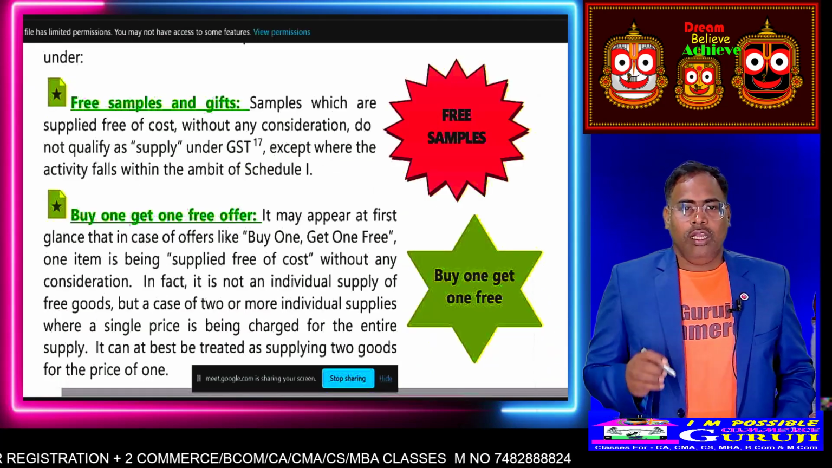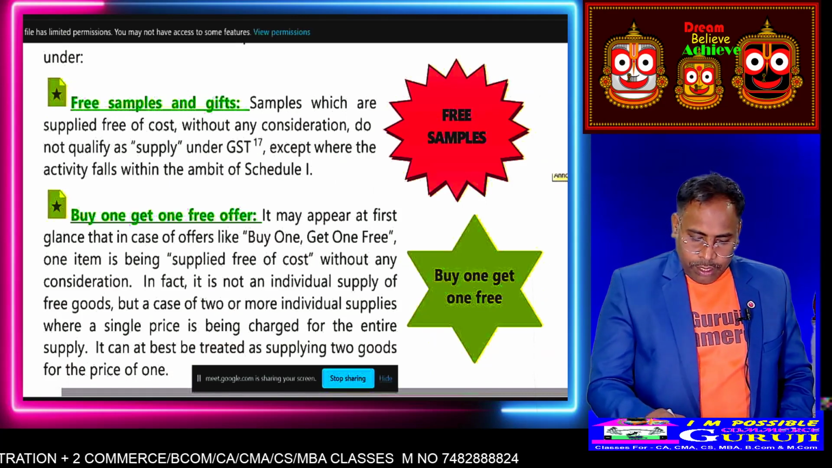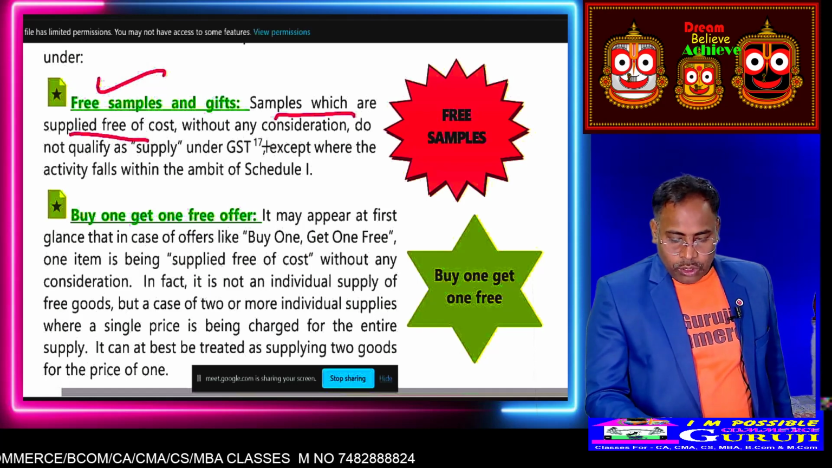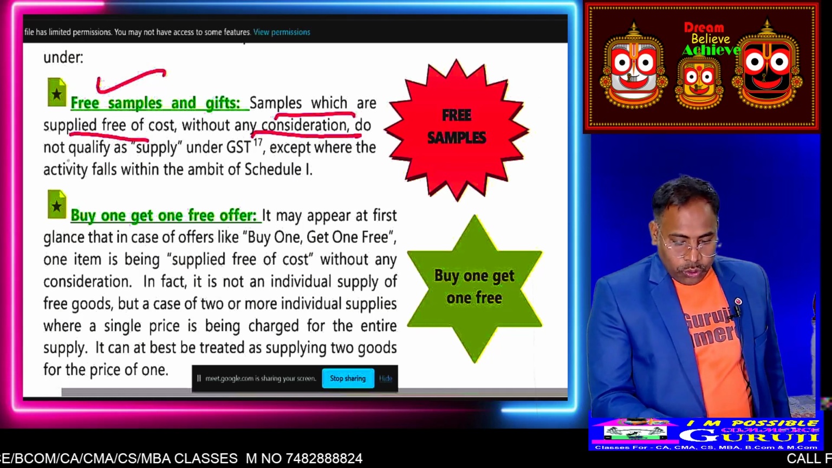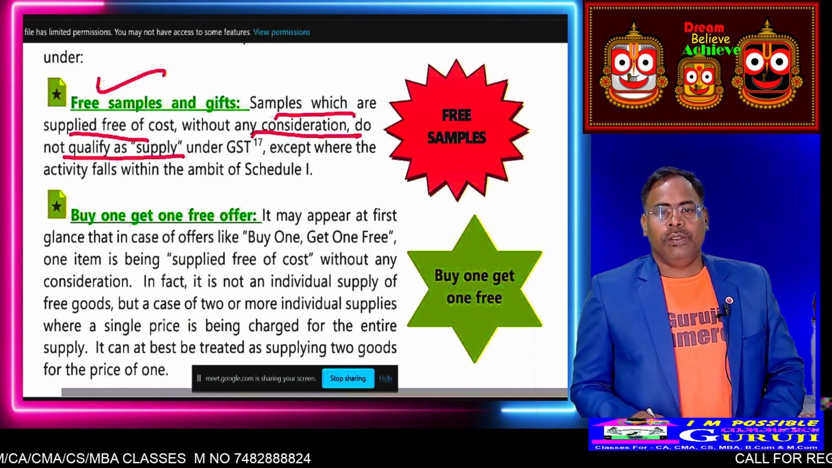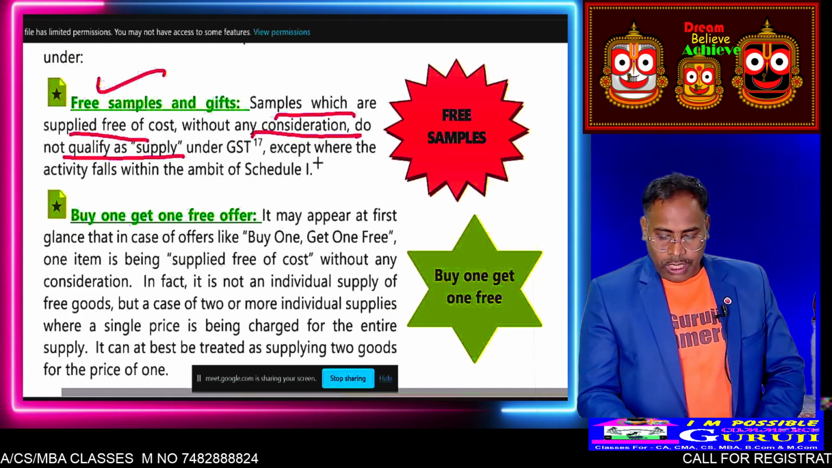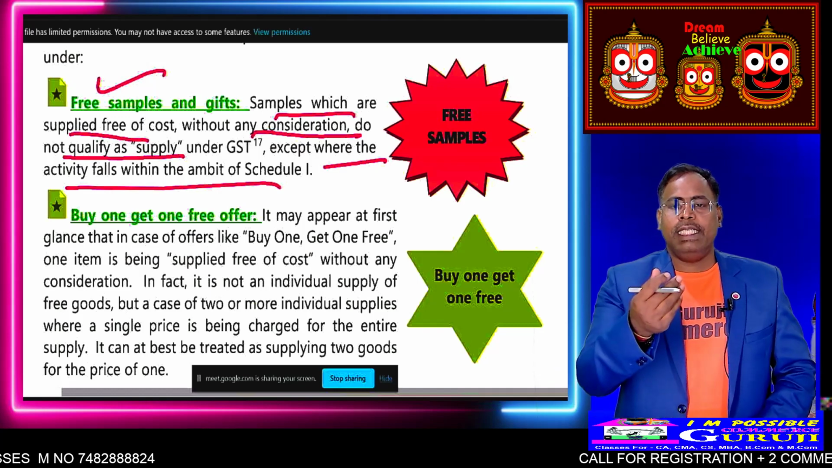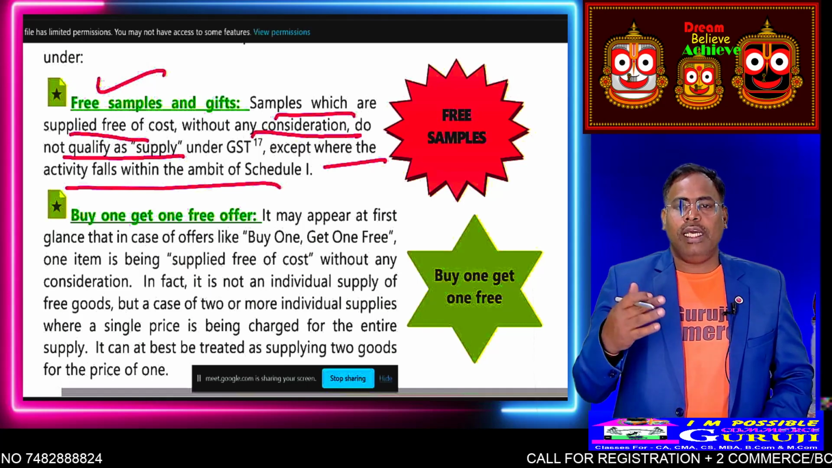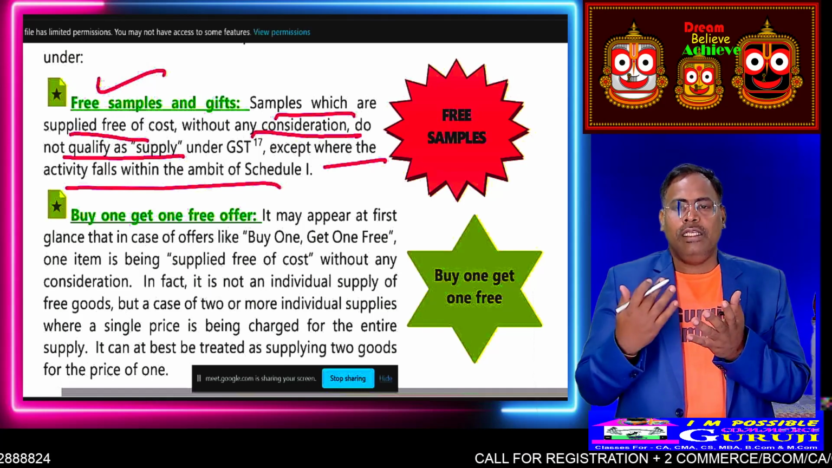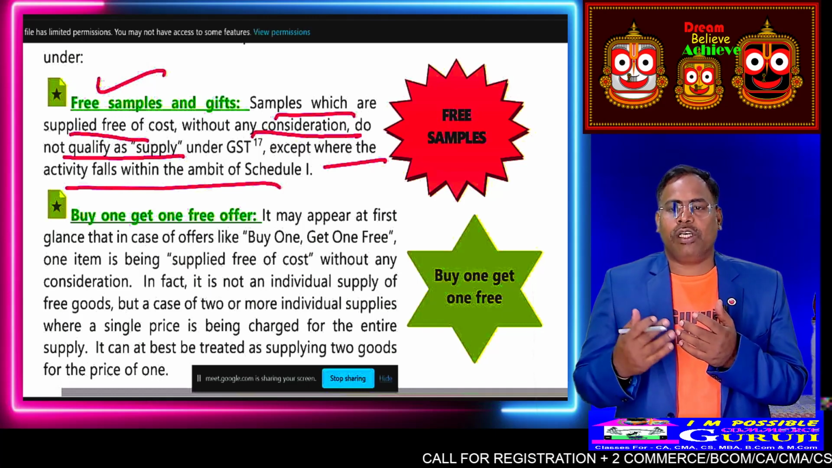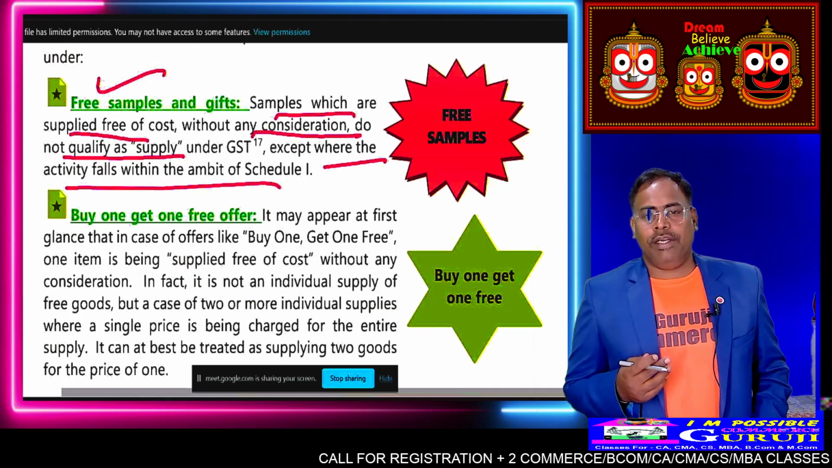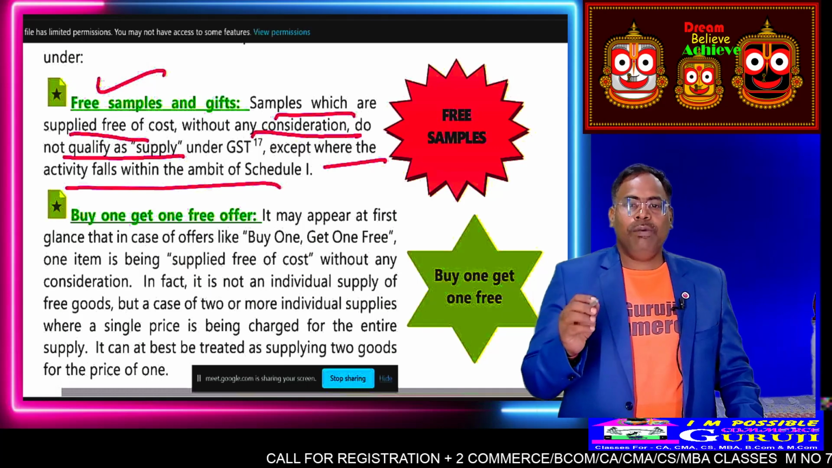Okay, goods distributed as a free sample. Samples which are supplied free of cost without any consideration do not qualify as a supply under GST. So here it is excluded. Goods distributed as a free sample, like medicine. MRs are selling the goods, MRs are delivering their product, medicine, as a free sample to doctors. That kind of goods are not qualified as a supply under the GST Act.